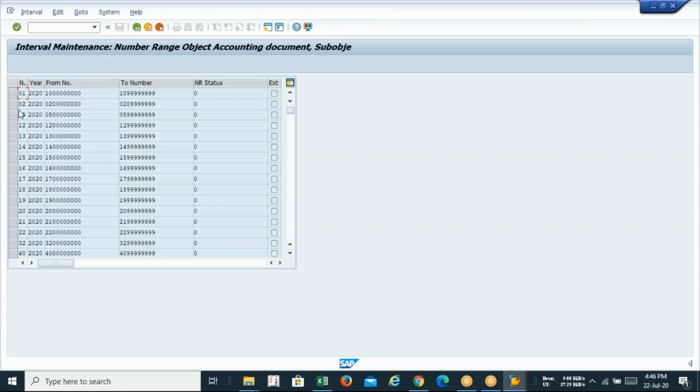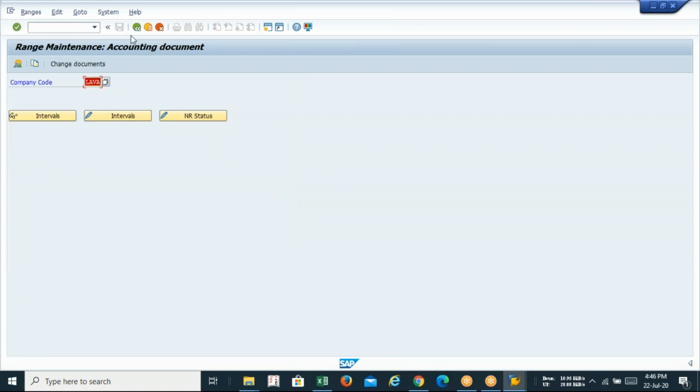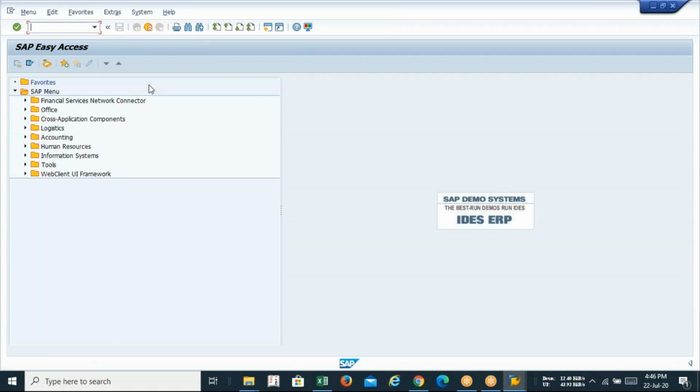So you'll get all this stuff. You can see that everything has been copied. Guys, just make a note of this T code. That is the T code to view or to check the number range. The T code is FBN1.